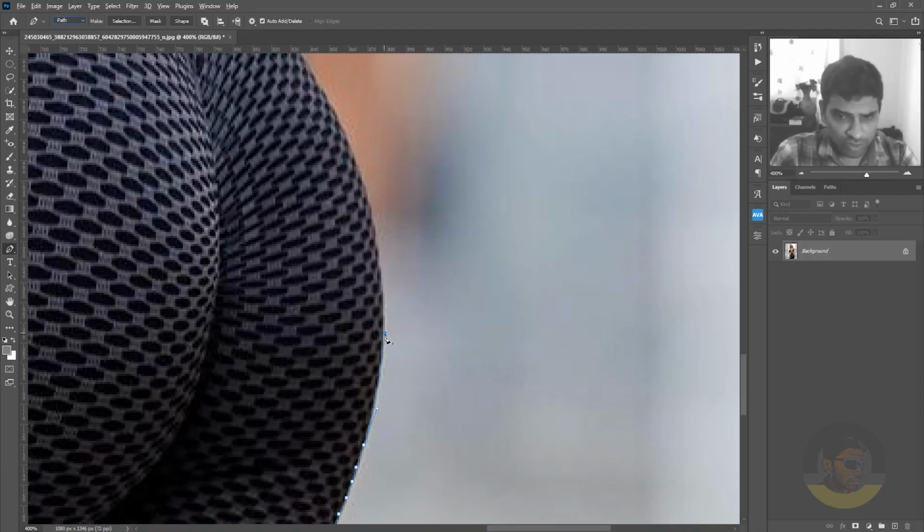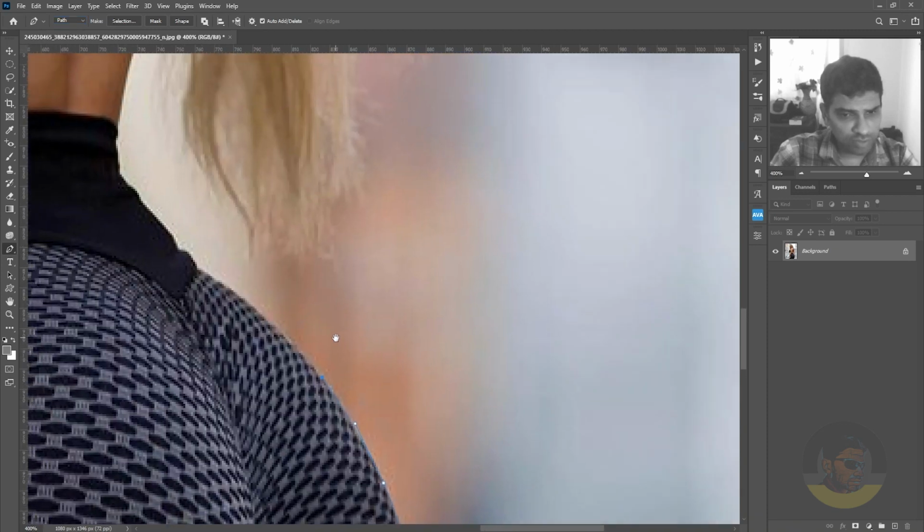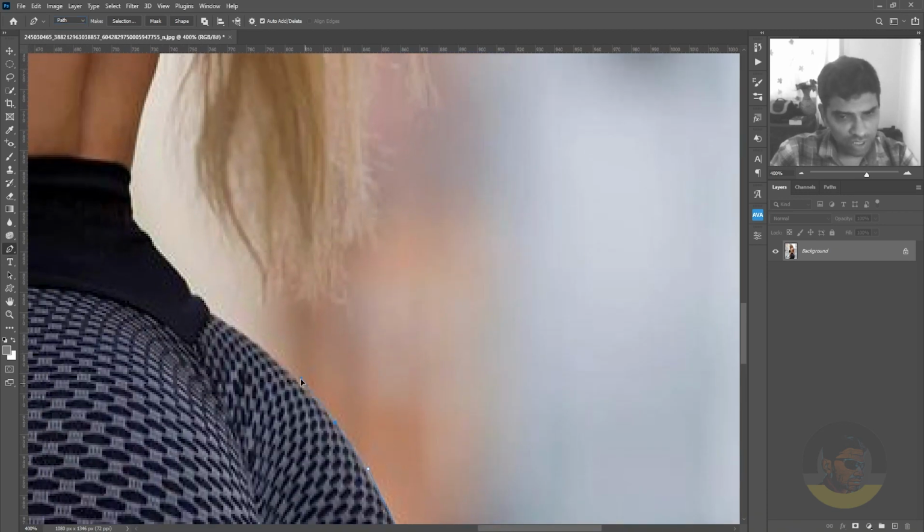So because there is an oncoming curve, I have to hold down the Alt key and drag this point, which will convert the next point into a curve. So you keep doing these things when you are selecting a curved object. Hold down the Alt key, drag down and keep doing this.